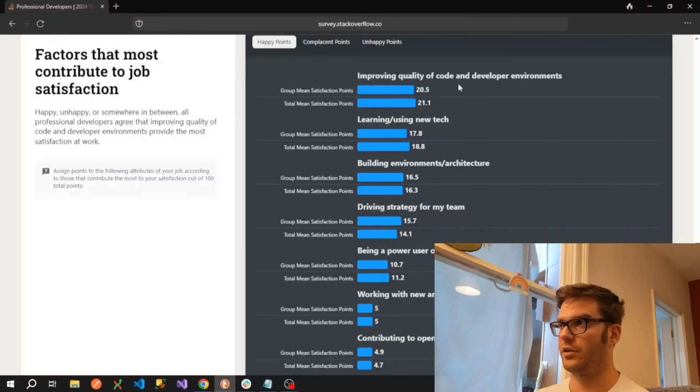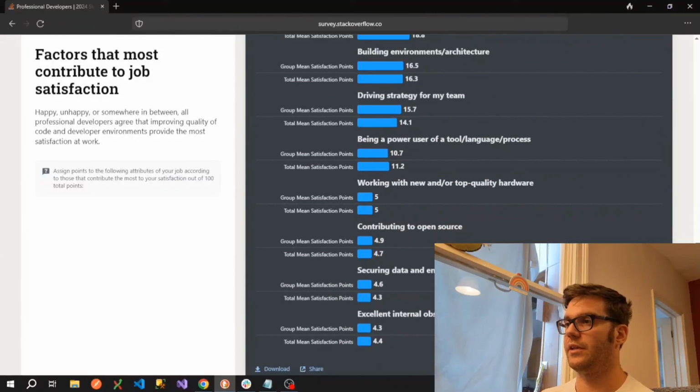So improving the quality of the code and the developer environments. Learning and using new tech. I know that's a big one for anyone in the industry, as it should be. You should have a role where you're learning and you're able to use new technology. If you're not, you can become stale very quickly. So I know people do get frustrated if they don't have an opportunity to do that. If you really can't do that in your day-to-day role, kind of going back to our earlier point, it would be really good if you have a hobby project or side project that allows you to experiment with some new tech.